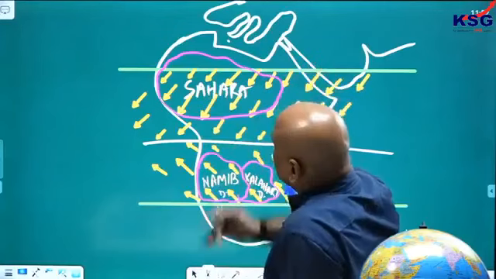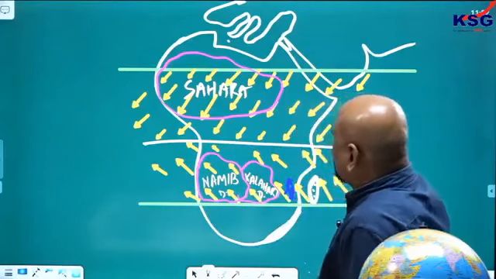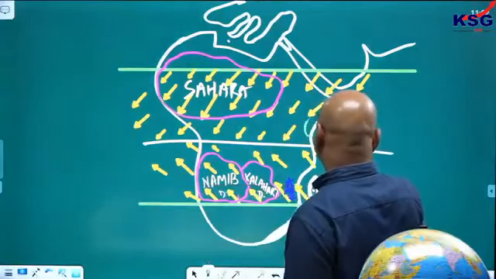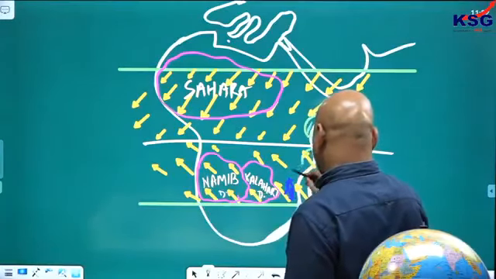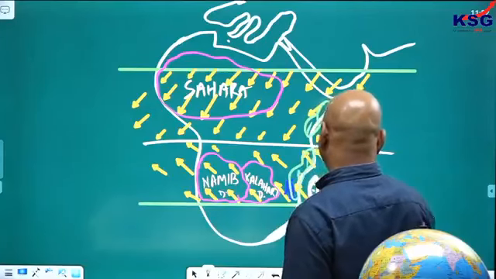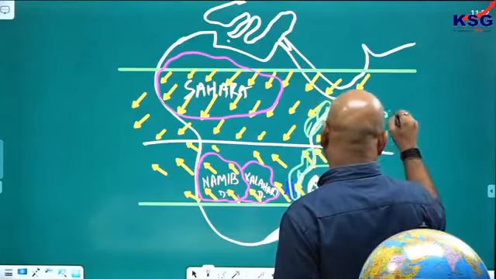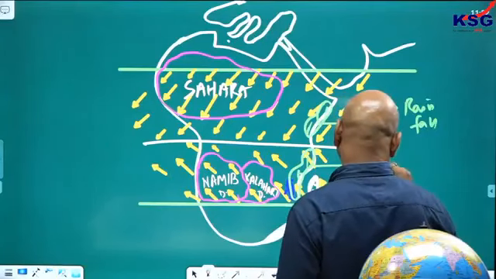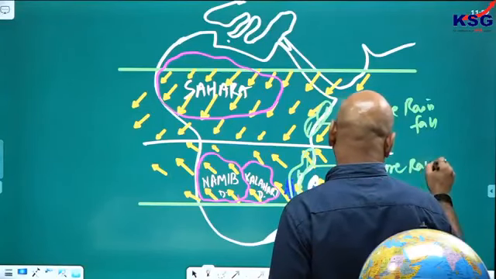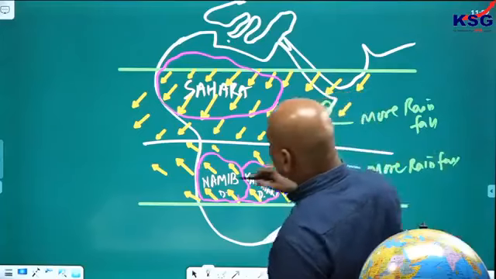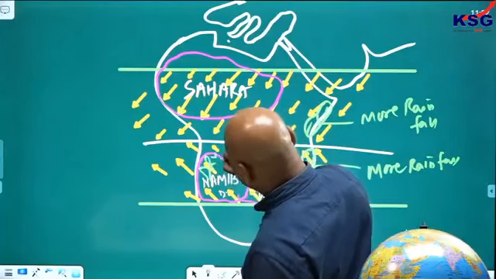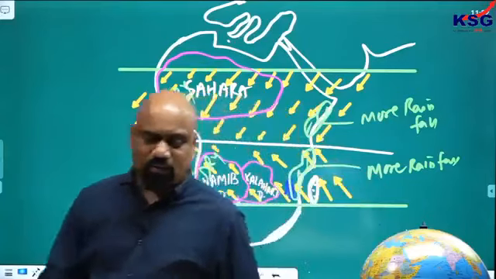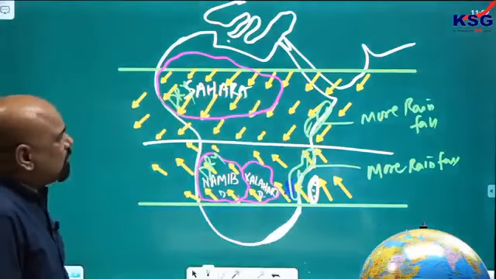See here, these deserts are located because of this cause only, and this side you have more rainfall. Here you have more rainfall. But here it is dry. This is dry condition, isn't it? Western coast is dry, that's why eastern coast has more rainfall.